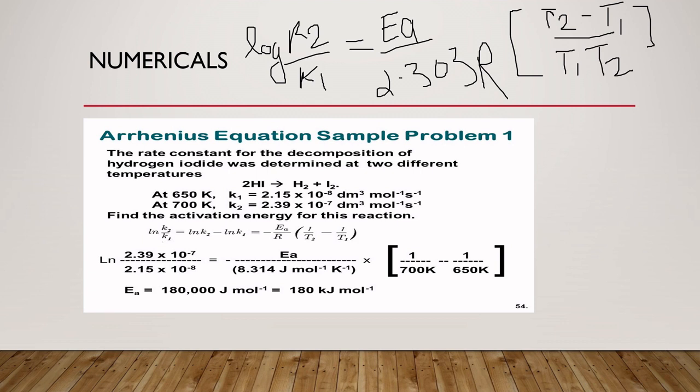This is an example of your question. The rate constant for the decomposition of hydrogen iodide was determined at two different temperatures. Here the two temperatures are given, and K1 and K2 are given, so you have to calculate the activation energy. Very important question. And one more question is important: the rate of reaction becomes triple when the temperature increases from 20 degrees to 50 degrees centigrade. Calculate the energy of activation.